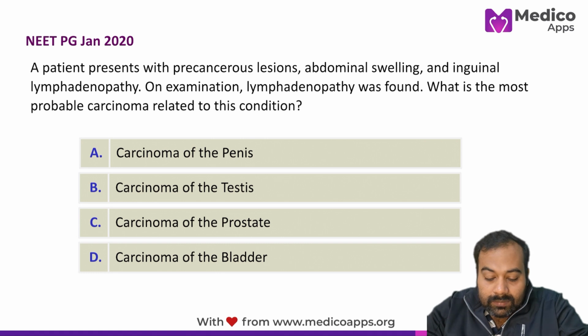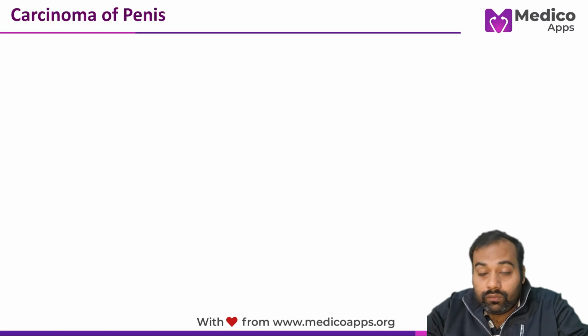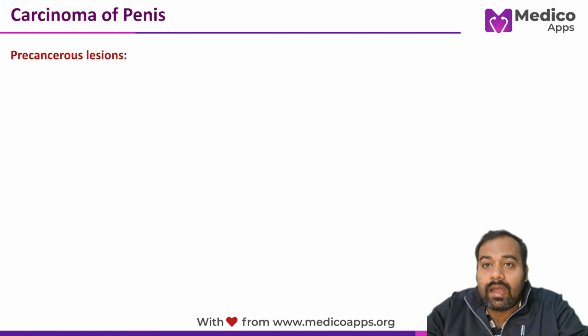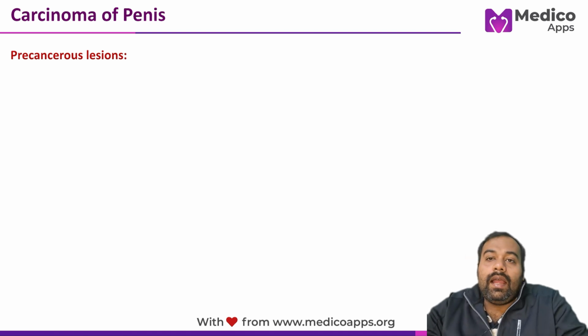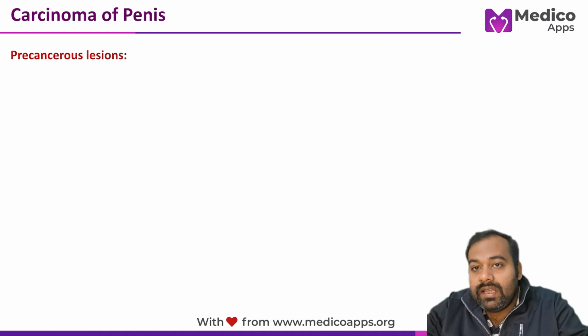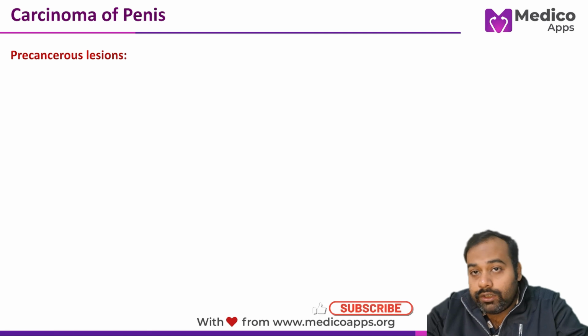From this scenario, we can easily conclude that the answer is going to be carcinoma of penis. Why? Let's break it down one by one. The first clue, the first appropriate history given in this question, is the precancerous lesion. As we know, carcinoma penis has multiple precursor skin lesions.